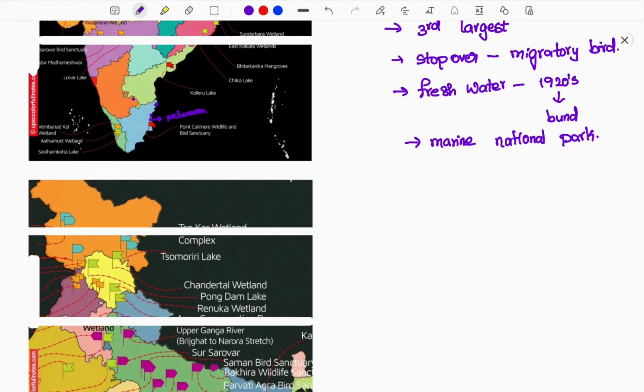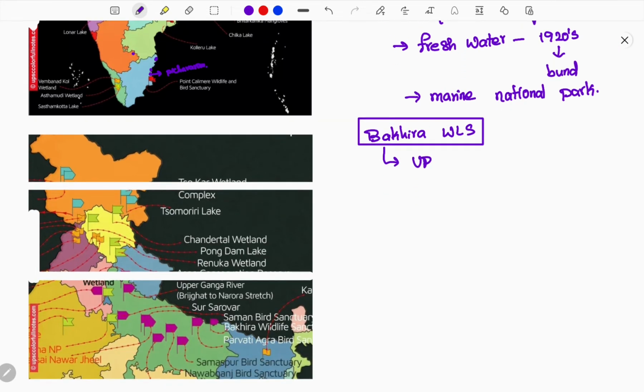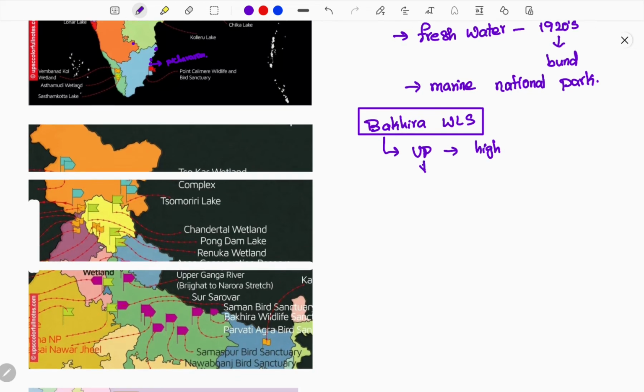Okay guys, now next one is Bakira. As I said, Bakira Wildlife Sanctuary is part of Uttar Pradesh, mostly eastern Uttar Pradesh. UP also has the highest number of Ramsar sites, a total of 11. After UP, the highest number of Ramsar sites are located in Punjab. So highest is in UP, then Punjab, and next comes Gujarat.